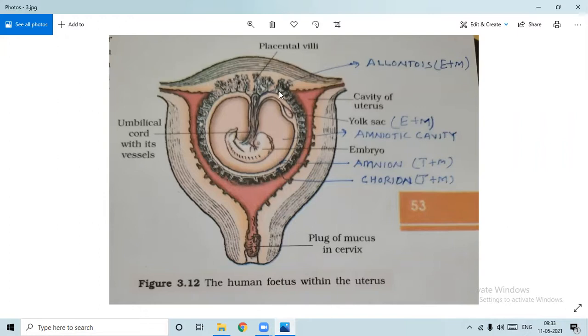Placenta is an organ of respiration. It's an organ of endocrine. You have studied this in the 10th also. It is an organ of digestion too, an organ of excretion too, because through that the waste of the developing fetus will be given out. It is highly vascularized, meaning richly supplied with blood. So from the blood of the mother, the oxygen will come and be supplied to the fetus. That's why it is an organ of respiration. Excretion, respiration, and an organ of digestion too. The nutrients from the mother's blood are supplied to the fetus. So this is the organ of nutrition too.